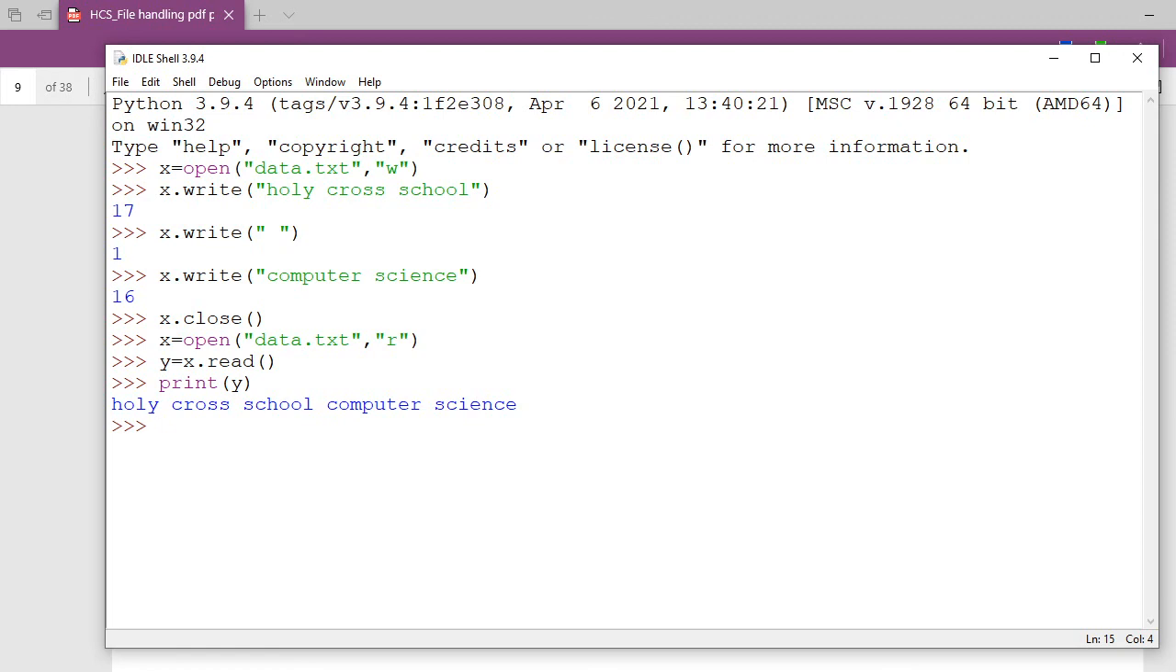Okay, so see, Holy Cross School, and then one space is coming, then computer science is coming. But according to you, you have written three lines. Holy Cross School you have written, then you have given a space, then you have given computer science. So it should go in three lines. Why is it not coming? Because purposely you have not entered an escape character, slash n, here. There should be slash n here, here, and here in order to go to a new line.